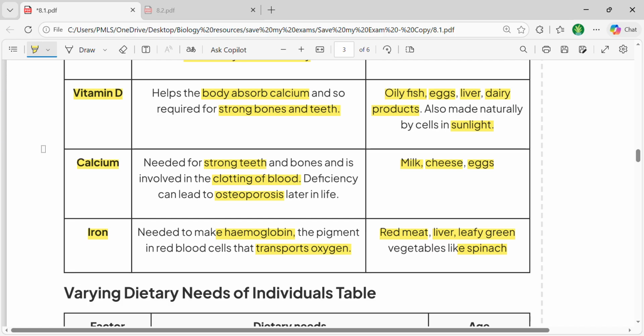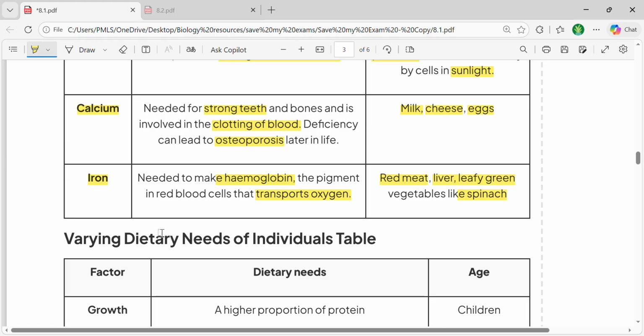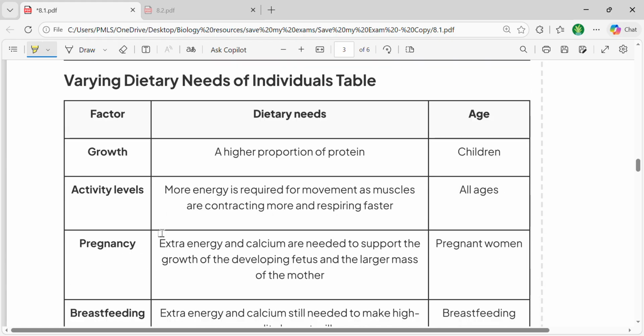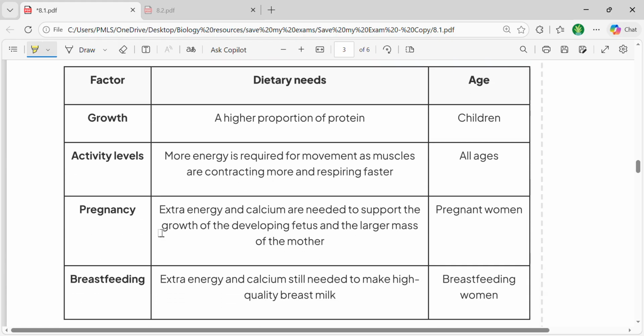So let's continue now with the next part, in which we will talk about certain dietary needs, the factors that we discussed earlier, and we will link them with dietary needs. What are the dietary needs? So that certain diseases could be prevented.